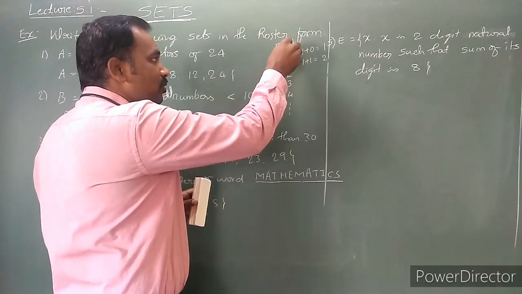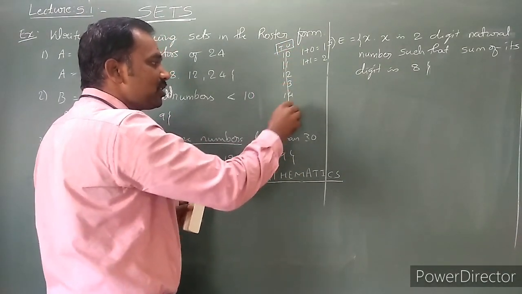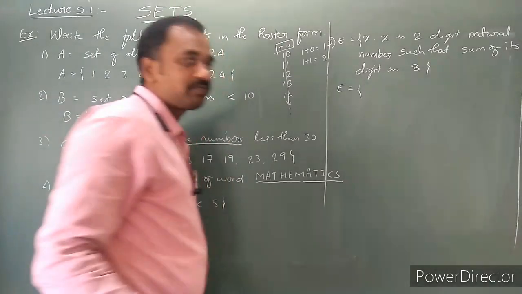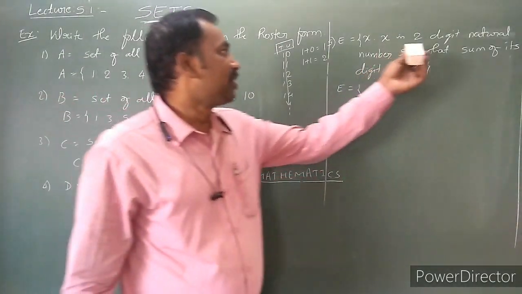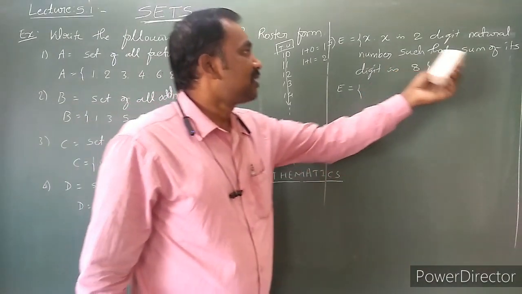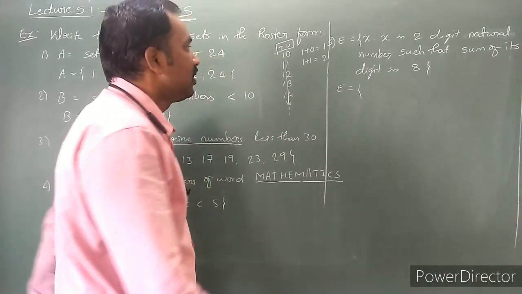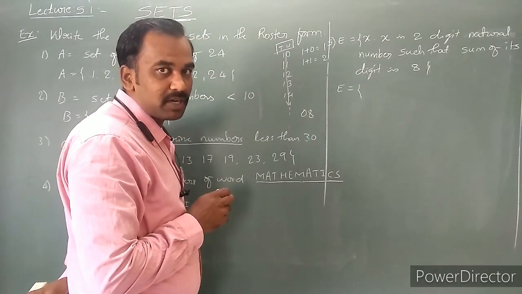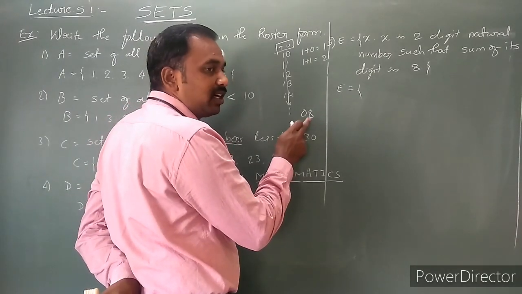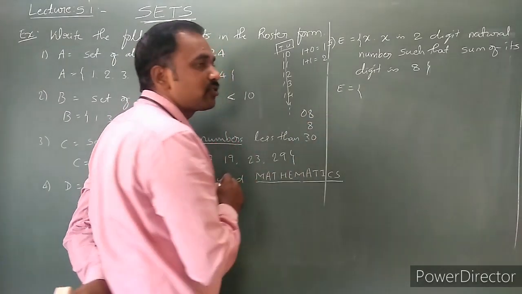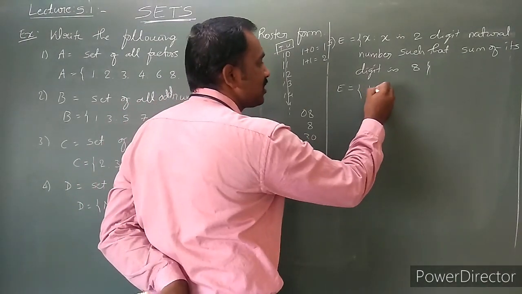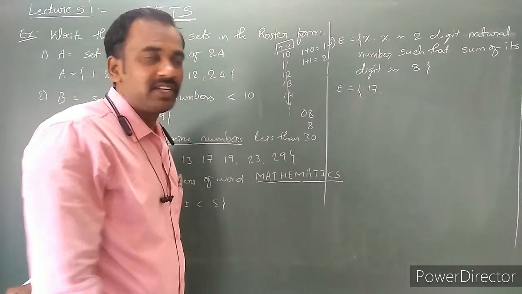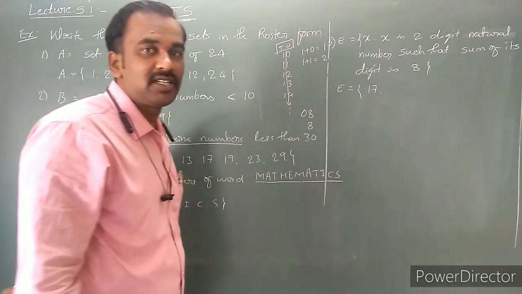So in this manner, for a two-digit natural number, the sum of its digits should be 8. Then what are the two-digit natural numbers? If I consider 08, is it a two-digit number? It is not a two-digit natural number. It is a single-digit natural number. Leave it. Next, let me write 17. 17 is a two-digit natural number, and will the sum of its digits be 8? 1 plus 7, yes, obviously it is equal to 8.